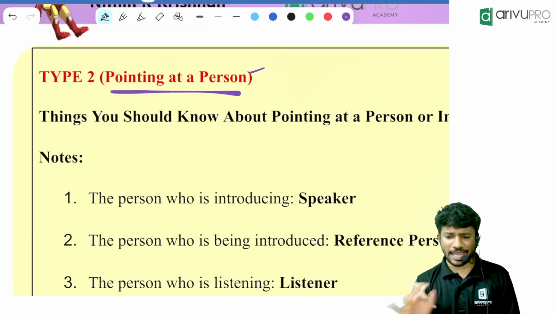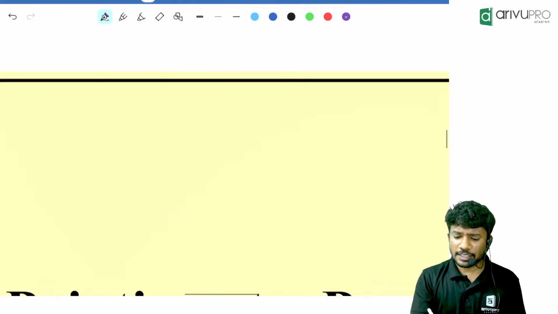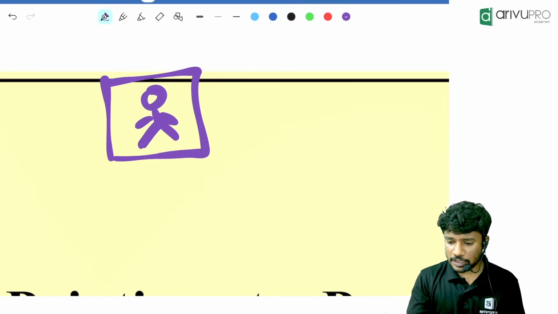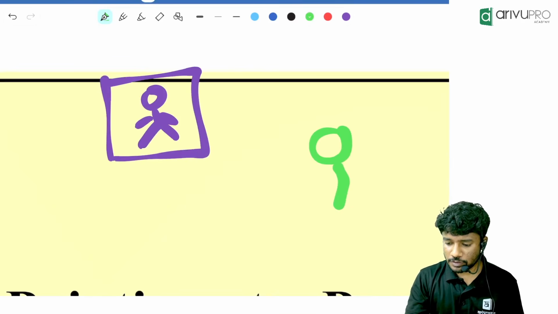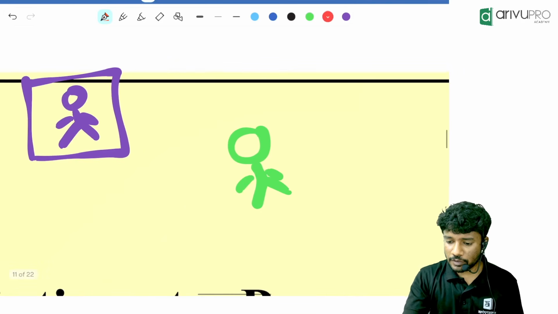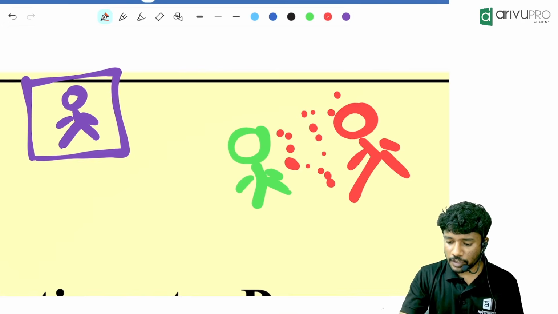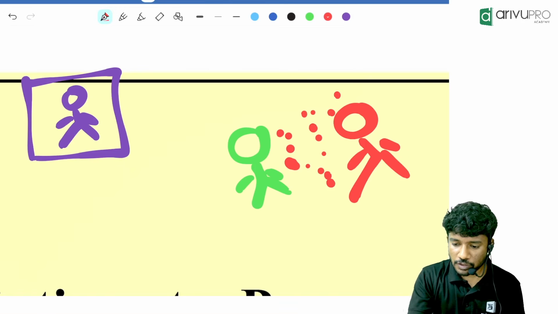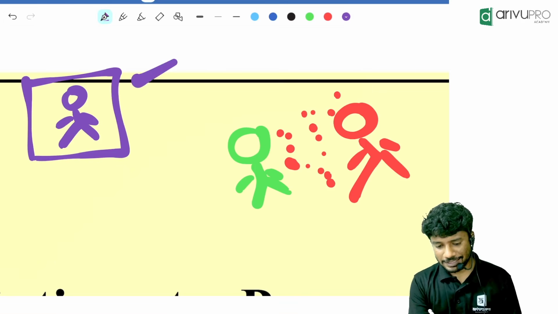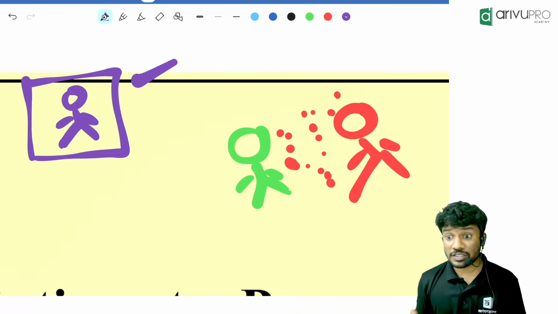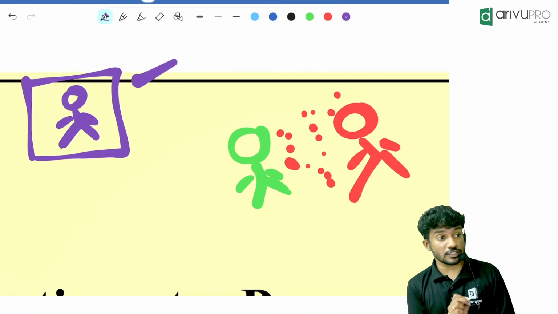Usually what happens in any question is, they will give a photograph. In the photograph, a person will be there. Then there will be another person, and another person. They both will be talking to each other about this particular person who is there in the photograph. Now, this particular person in violet is the reference person.